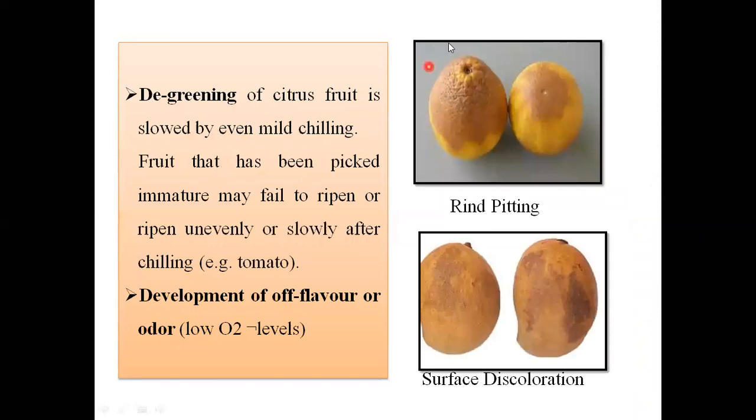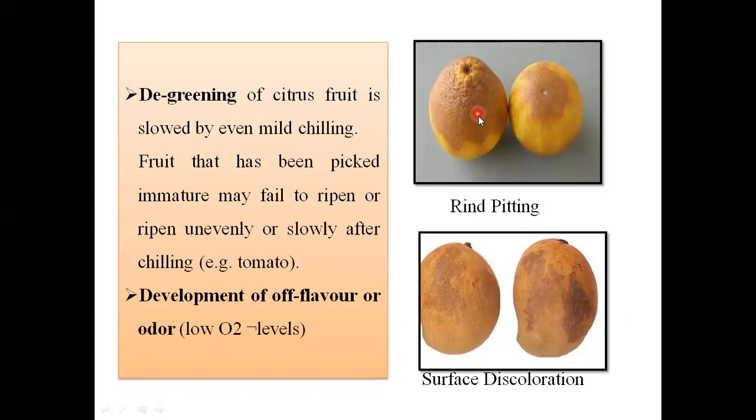Then another symptom is degreening of particular fruits. In the case of citrus fruits, due to mild chilling, degreening of the fruits takes place, and as it has been picked immature, it fails to ripen or becomes unevenly ripened. See here in the citrus how rind pitting is shown. Rind pitting is one of the symptoms of chilling injury.